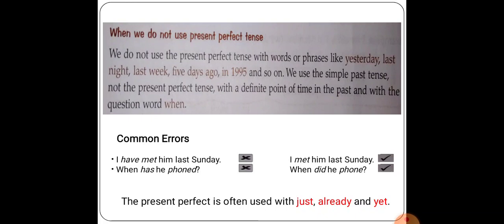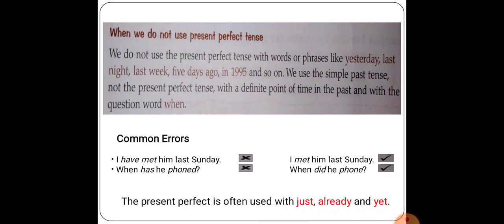For example, you can see some common errors. When has he phoned? Here it is wrong. Has will be wrong. We will use when did he phone. When is the question word and we are using when did he phone. It is correct. Now, one more thing you have to note: present perfect tense is often used with just, already, and yet. It means the work has just been completed. So just, already, and yet.